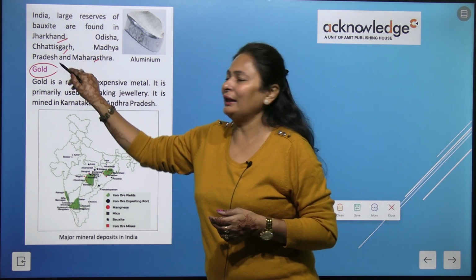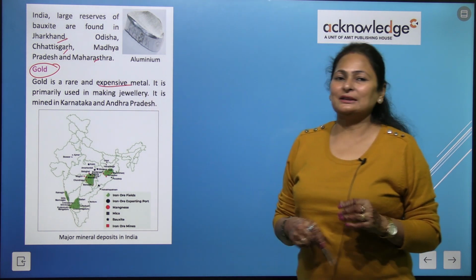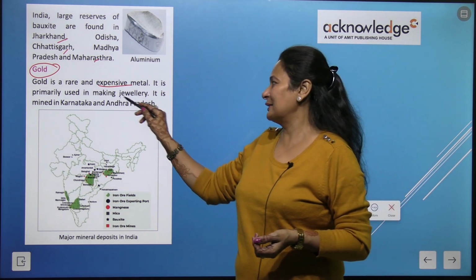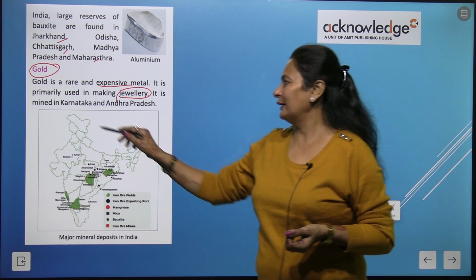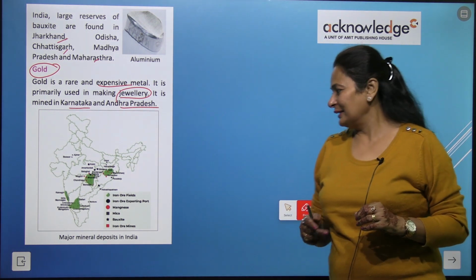Now, next is gold. Gold is a very expensive metal. It is very expensive and it is primarily used for making ornaments, right? It is mined in Karnataka and Andhra Pradesh, right?